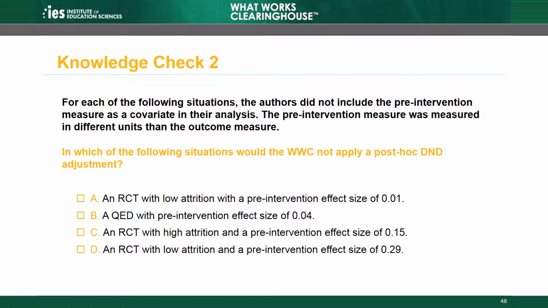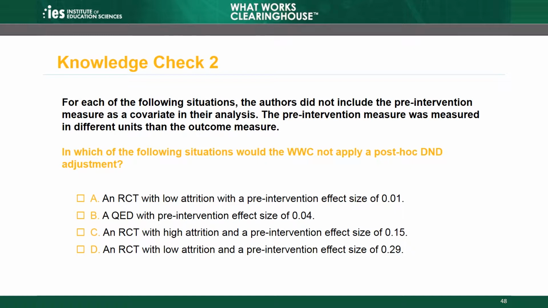Knowledge Check 2. For each of the following situations, the authors did not include the pre-intervention measure as a covariate in their analysis. The pre-intervention measure was measured in different units than the outcome measure. In which of the following situations would the WWC not apply a post hoc difference in differences adjustment?